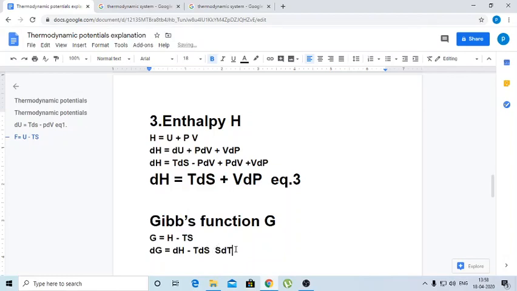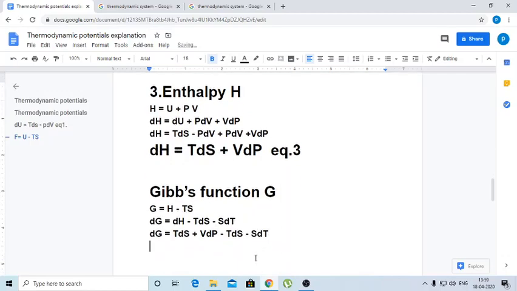Again here we have to substitute the value of change in enthalpy according to equation 3. So here dG equals T dS plus V dP minus T dS minus S dT.